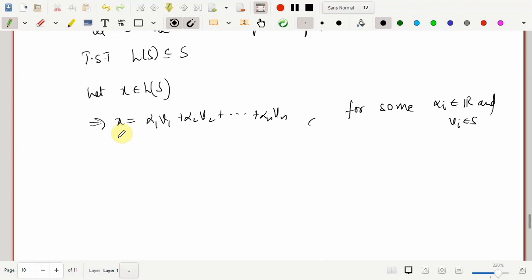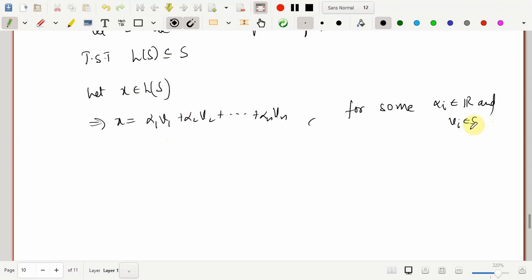Now, isn't it very easy to see that this X also belongs to S? What you know is that each of these Vi is coming from S, and don't forget, in this case S is a vector space.